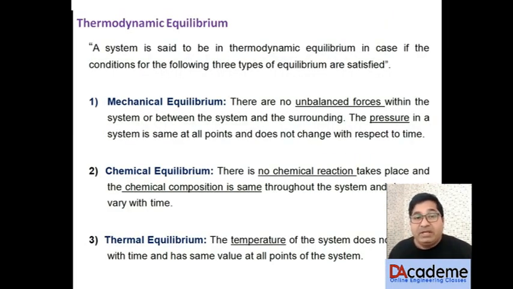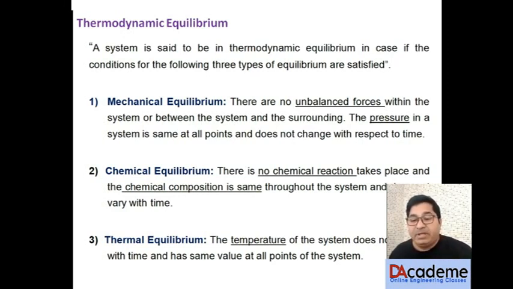So when can we say that our system is in thermodynamic equilibrium? If our system satisfies three types of equilibrium conditions, that is mechanical, chemical and thermal, then we say our system has achieved a thermodynamic equilibrium state. Mechanical equilibrium: when there are no unbalanced forces, when pressure is the same throughout the system, we call our system in mechanical equilibrium.